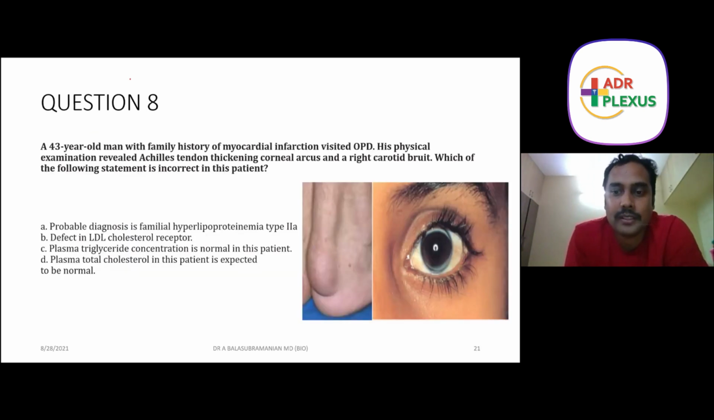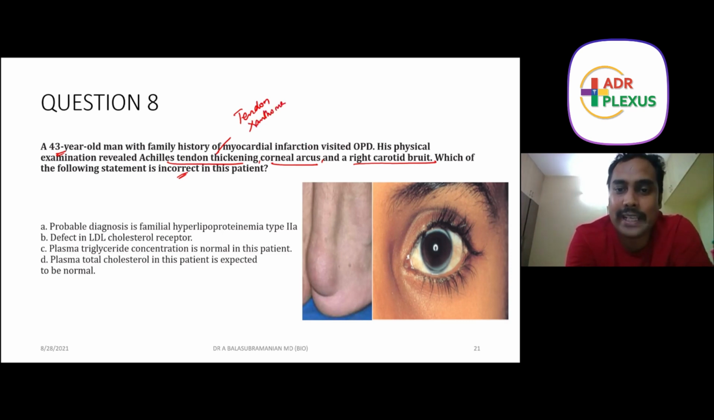All right. Good. A 43-year-old man, family history of myocardial infarction. Good. A physical examination revealed Achilles tendon thickening, corneal arcus, and right carotid bruit. All these are important pointers. Which of the following statements is incorrect in this patient? Achilles tendon thickening is nothing but called tendon xanthoma.